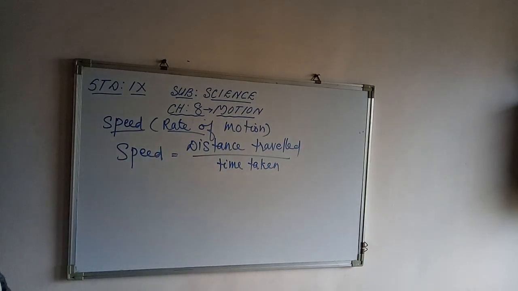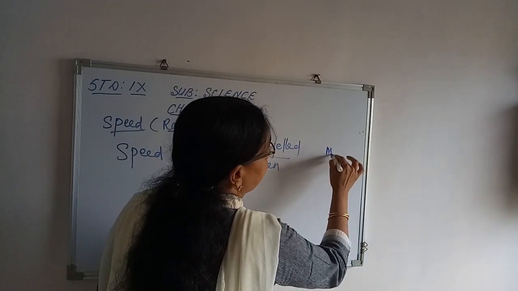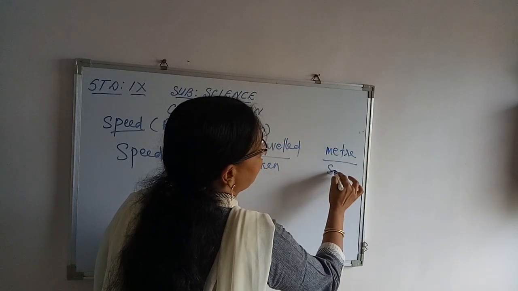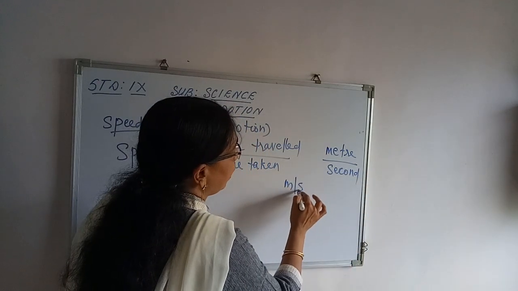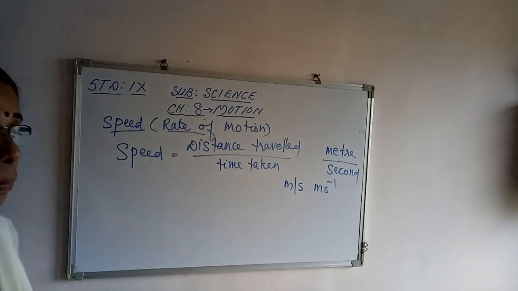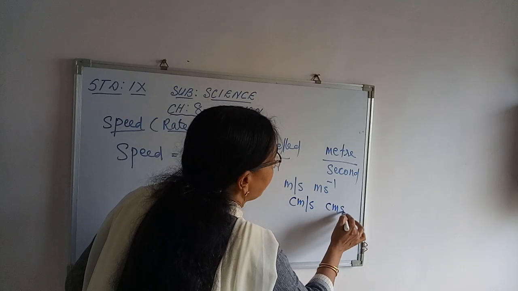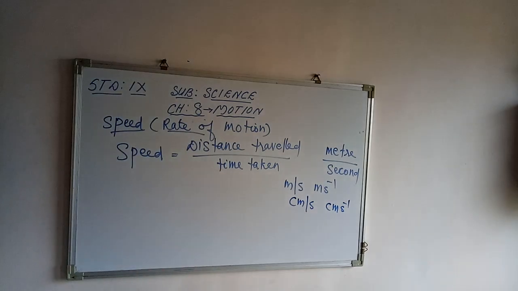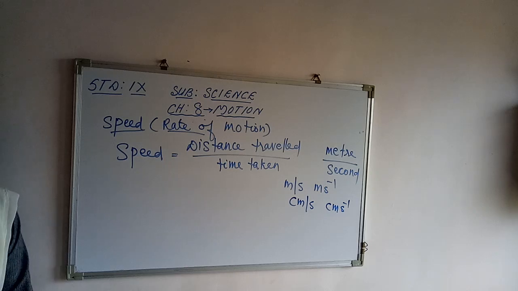And what is the unit of speed? If distance is measured in meter and time in second, then the unit of speed is meter per second, or meter second raised to minus 1, or it can be centimeter per second, or centimeter second raised to minus 1, or higher units like kilometer per hour can also be used to denote the speed. Is that clear?